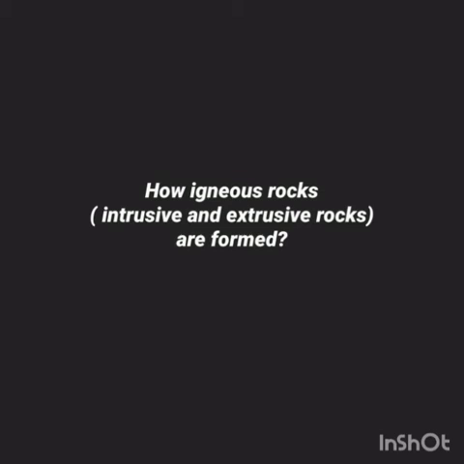And one more thing I would like to tell here: extrusive igneous rocks, the rocks which form on the surface of the earth, are also known as volcanic rocks, because these rocks form on the surface of the earth through the process of volcanic eruptions. Now watch the video.